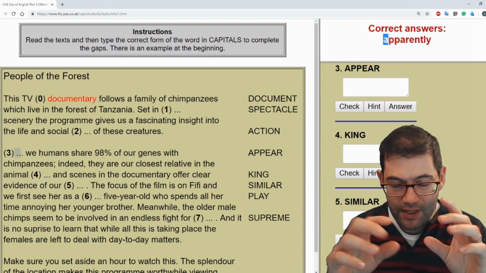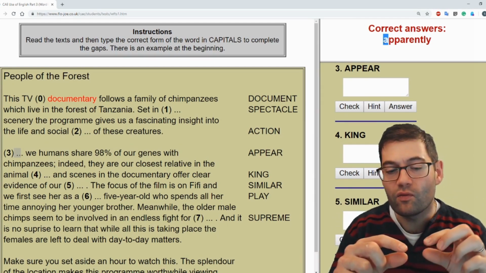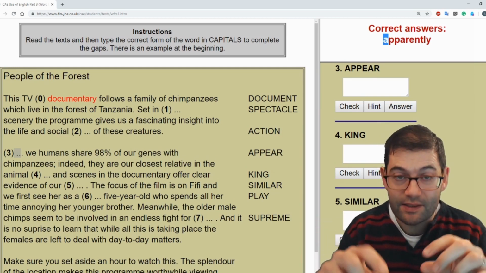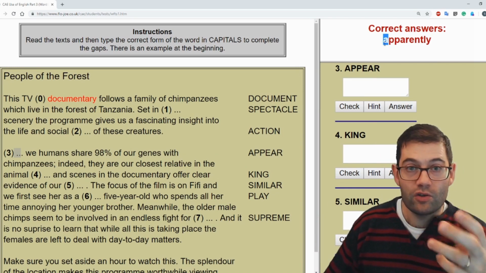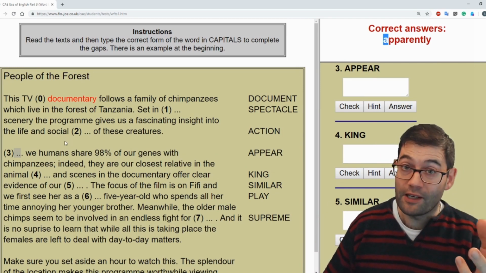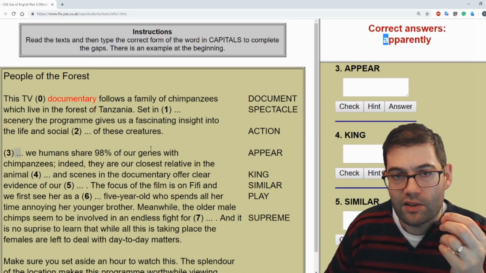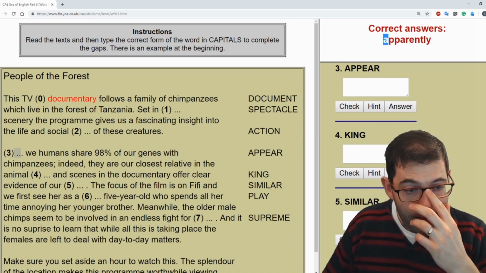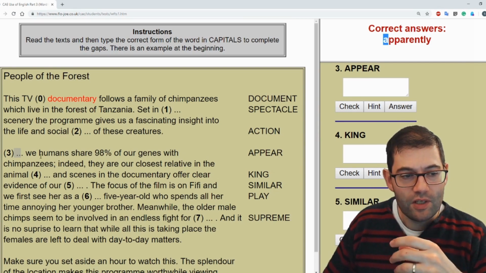There's an instruction, I think it's still the case, that you have to write each letter in a box and that you've got to write everything in capital letters to make it easier for the examiner. So even though it should be a capital A because it's the beginning of the sentence, in practice it doesn't make any difference because all of your answers will be written in capital letters. So apparently we humans share 98% of our genes with chimpanzees.